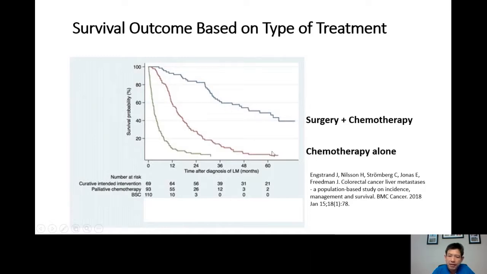The second line is the patient with chemotherapy only. At 60 months, 5 years, the overall survival is about 5%. So most patients died. The third line is the patient who did not get any treatment, no chemotherapy, no surgery, nothing, basically supportive management. They barely passed 3 years. So obviously the best management for the patient is the first listed here, surgery and chemotherapy.